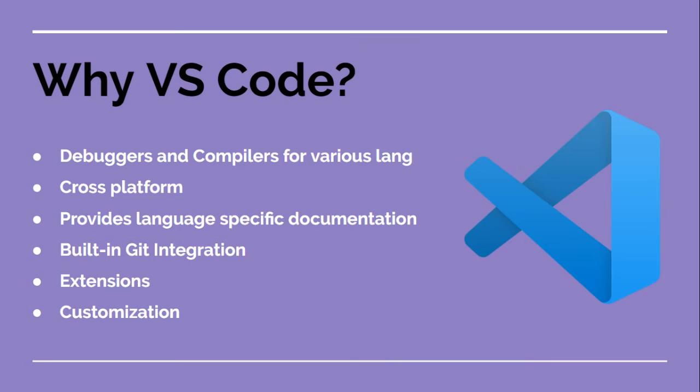And it provides language-specific documentation. If you're using Python or Java, you don't have to worry about the shortcut for using it. They have good documentation based upon the language, and they have built-in Git integration, which will be very helpful for developers. You can open GitHub code in source control in VS Code, and you can push, pull, fetch, sync, whatever operation you want, right from VS Code.